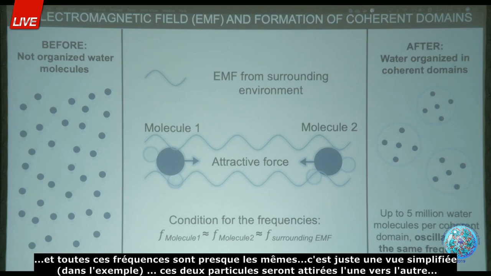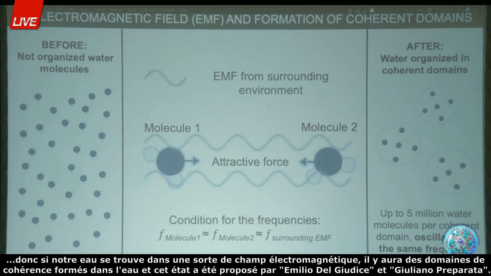This is just a simplified view. Then these two particles will be attracted to each other. So if our water is in some kind of electromagnetic field, coherent domains will form in the water. This theory was proposed by Emilio Del Giudice and Giuliano Preparata.